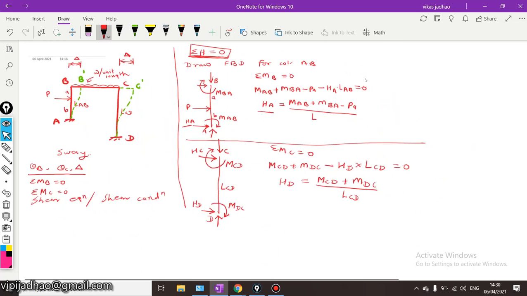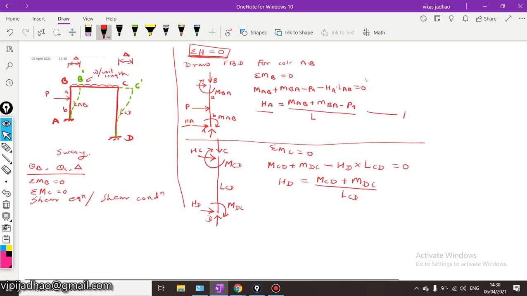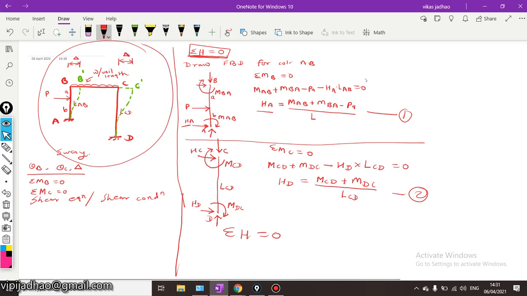We have found the value of HA in equation number 1, and HD in equation number 2. And finally, the additional condition for getting the additional equation is summation of horizontal forces equal to 0. So apply summation of horizontal forces equal to 0 for this particular frame.